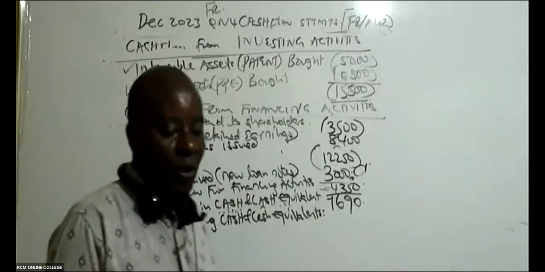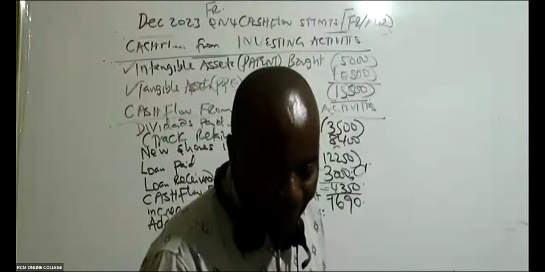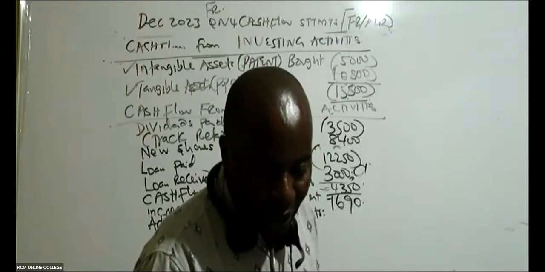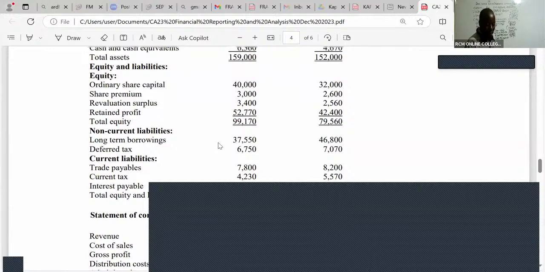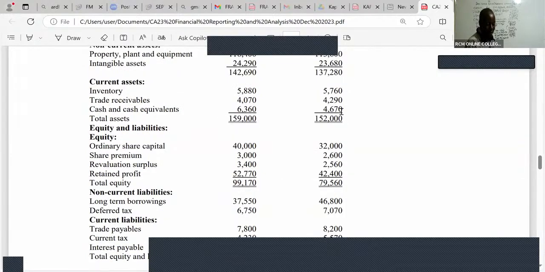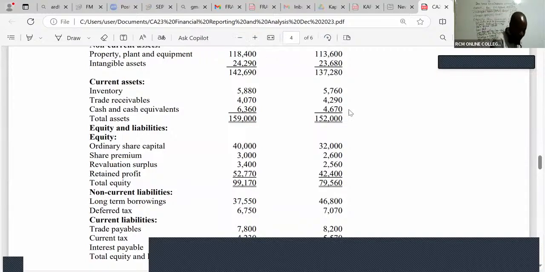Go to your balance sheet. So in your balance sheet, what are you able to see, ladies and gentlemen, as your cash? In your balance sheet, you can see cash and cash equivalents brought forward. It is 4670. So can somebody in this case here add for me this figure?